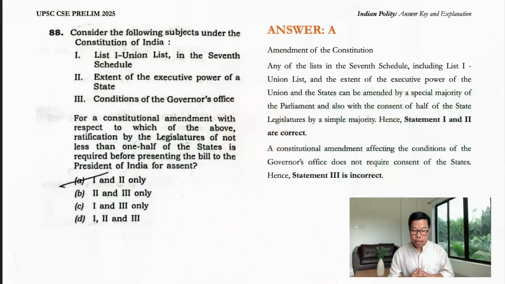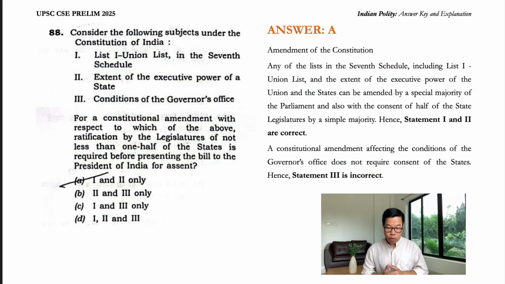So question number 88. Consider the following statements under the Constitution of India. Number 1, union list in the 7th schedule. Number 2, extent of the executive power of a state. Number 3, conditions of the governor's office. For a constitutional amendment with respect to which of the above, ratification by the legislatures of not less than half of the states is required before presenting the bill to the President of India for assent.